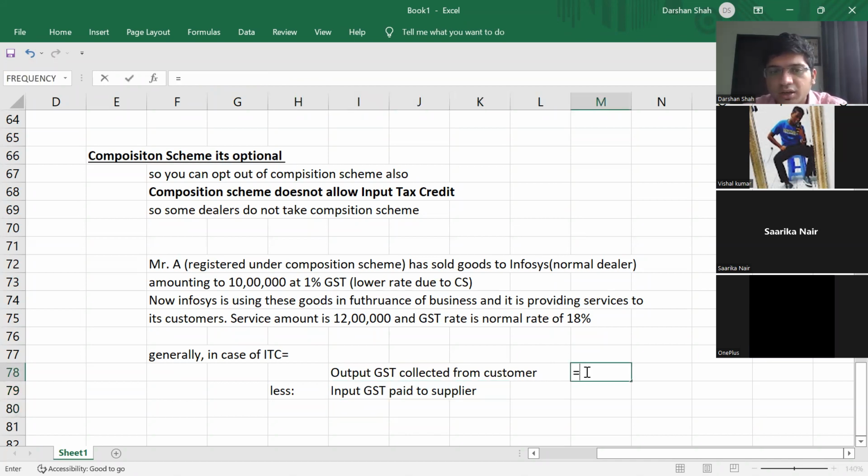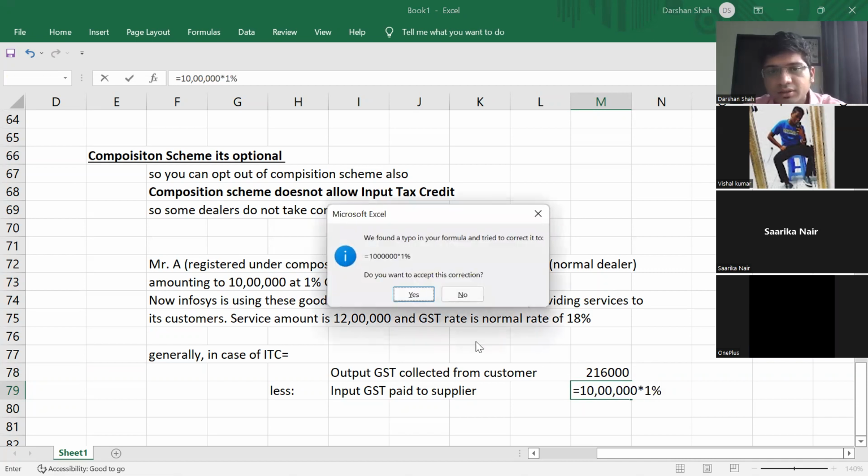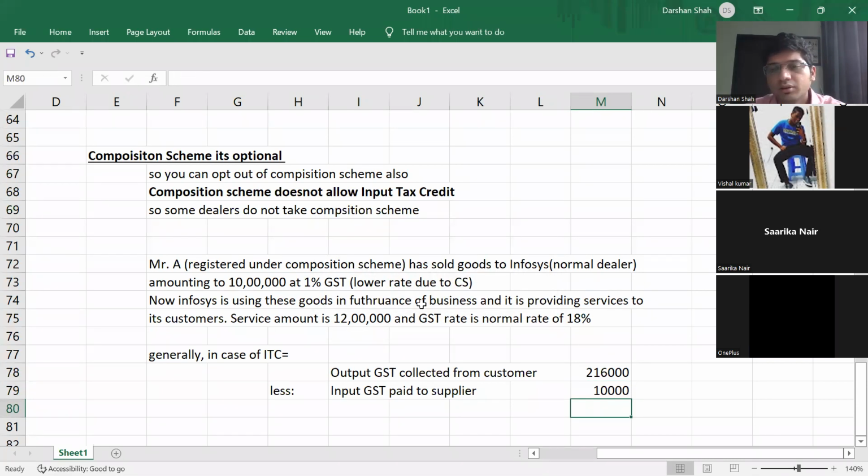Right. So here, what is the output GST collected from the customer? 12 lakhs into 18% is 2,16,000, not 21 lakh 16. So 2,16,000 is the output GST collected from the customer by Infosys. And input GST paid to supplier is how much? 10 lakhs into 1%, so that is 10,000.